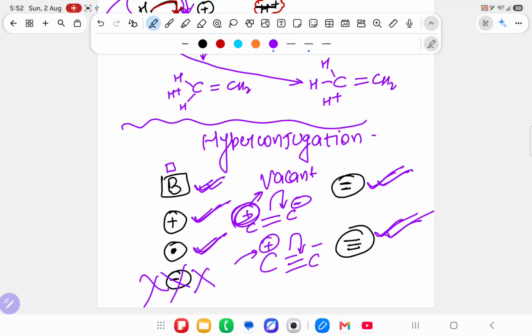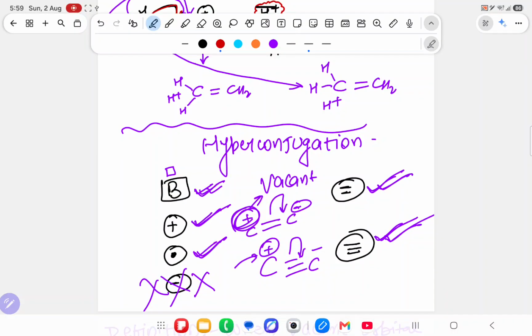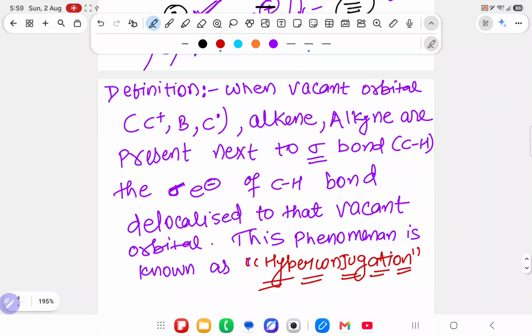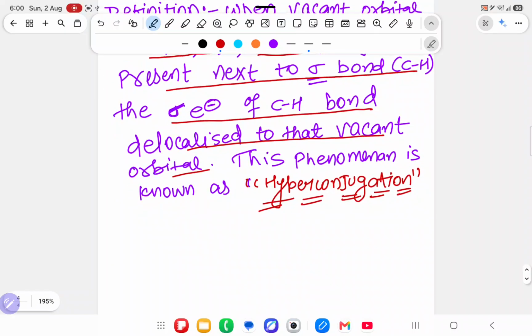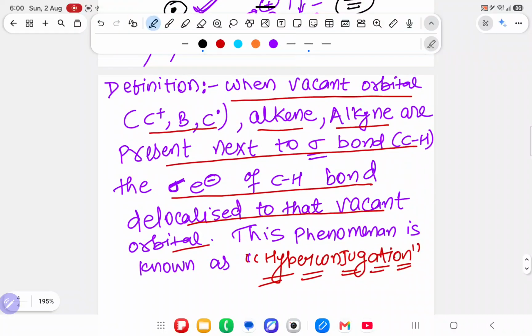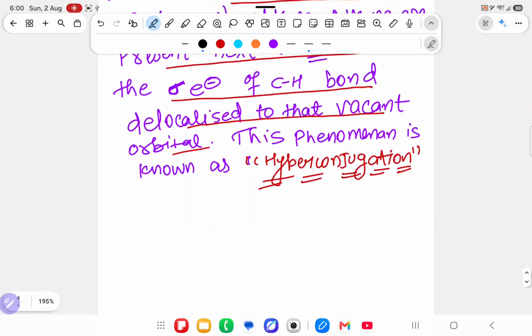I am going to dictate the definition of this. If we see the definition, what is it saying? When a vacant orbital like C plus, B, C dot, alkene, alkyne is present next to a sigma bond, the sigma electron of the CH bond is delocalized to the vacant orbital. Sir, this definition is not coming. Just understand my way. I have just copy-pasted this definition, because I am also uploading the PDF.